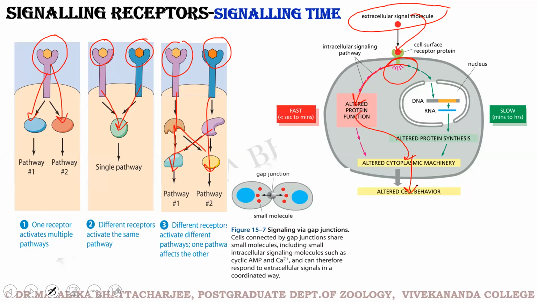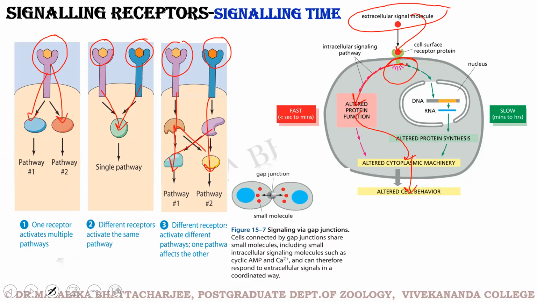But there are some signaling molecules that might want to involve the DNA. The moment you are involving the cell's DNA as a response element, that means you have to bring in transcription and translation. The DNA will be first transcribed, a particular gene will be first transcribed, and then translated, and only then can you get an output.